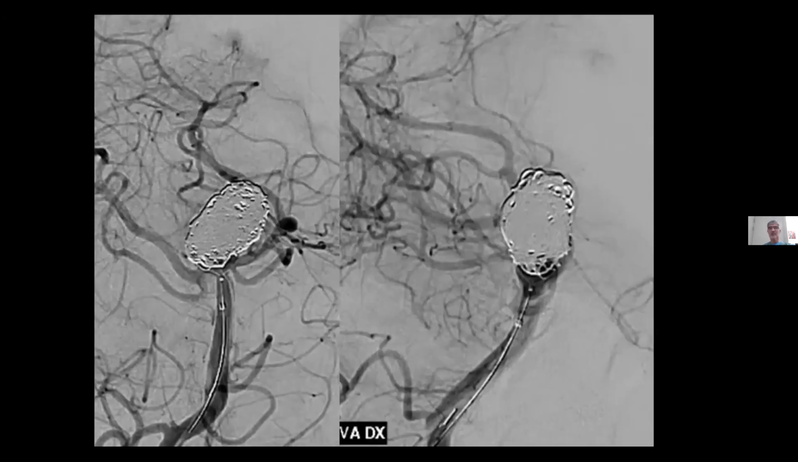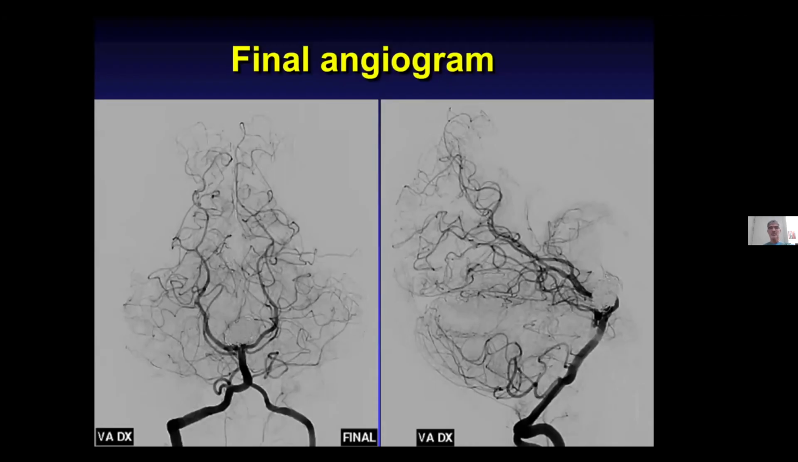So this is the final angiogram. You see all the branches are open. I treated this patient in the spring, and she lived an additional 6 months. She was close to doing a follow-up, but we didn't want to press her. So she passed away due to her pulmonary cancer. So I will not be able to show you any follow-up on this one.